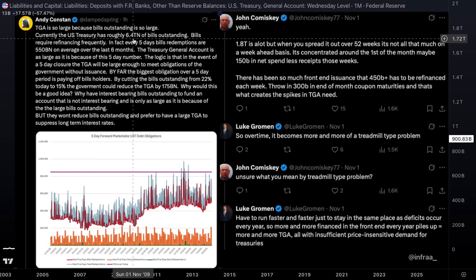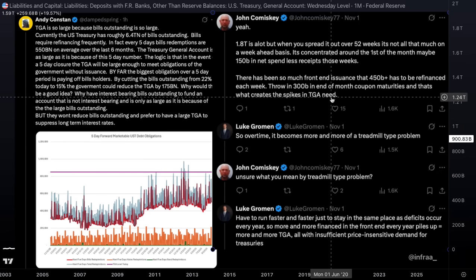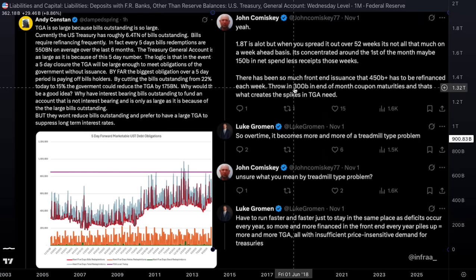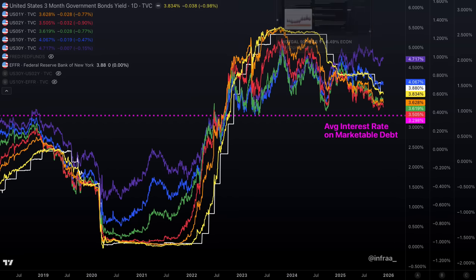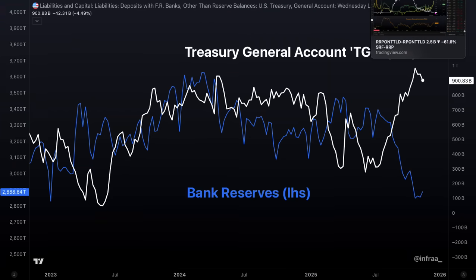Remember, there will be 6.4 trillion of bills outstanding. That will grow at an 8% CAGR. So that 550 billion in redemptions, not even counting, by the way, end of month coupon maturities that add up to $300 billion, will only grow as we shift more and more of our debt, refinance more and more of our debt into bills, and bills that obviously have a higher interest rate, thereby also increasing the deficit.